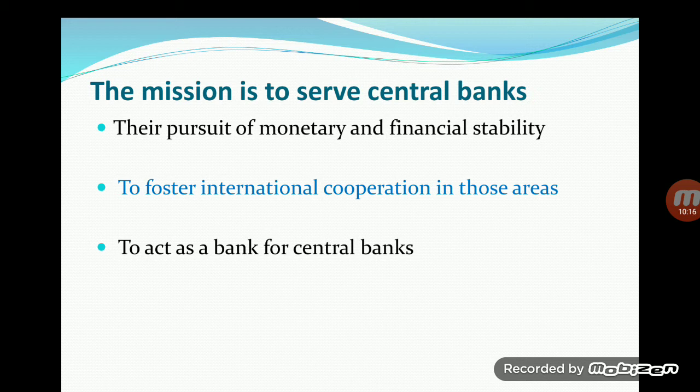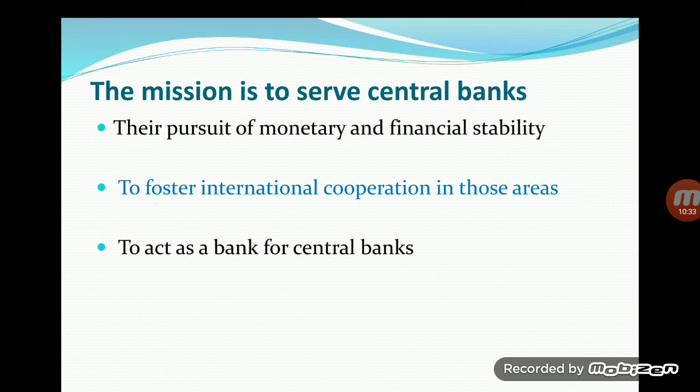Not any region is separated from the world. The world has become one village, and if a monetary or financial problem happens in one country, it gets transferred into the other country.